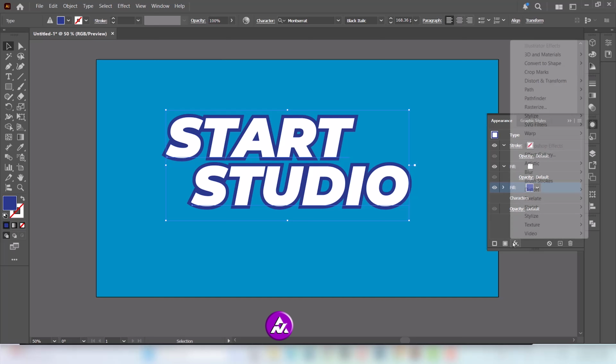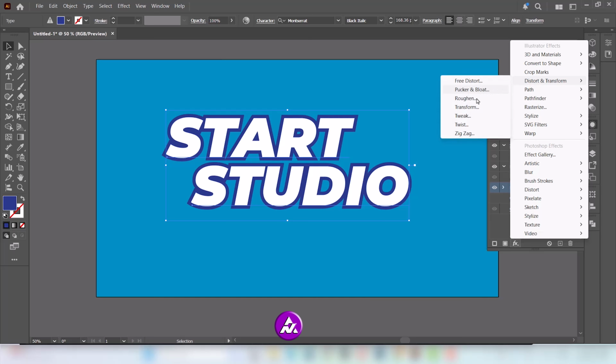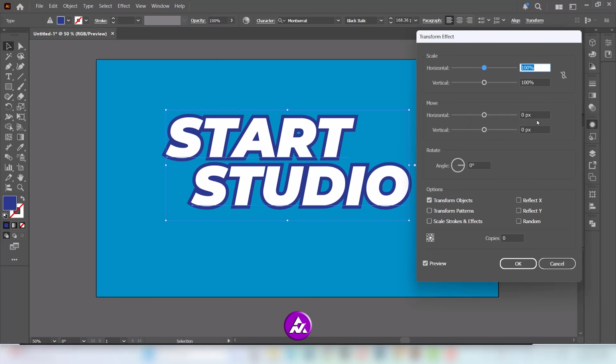Go to Add a new effect, Distort and Transform, and choose Transform. Follow these settings and press OK.